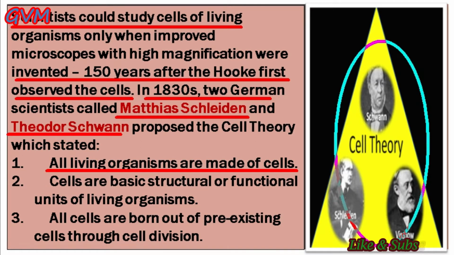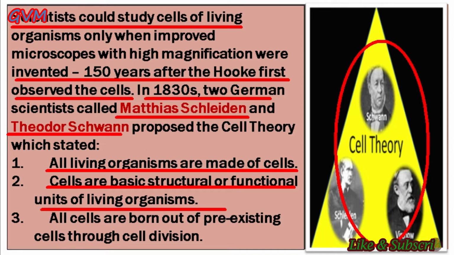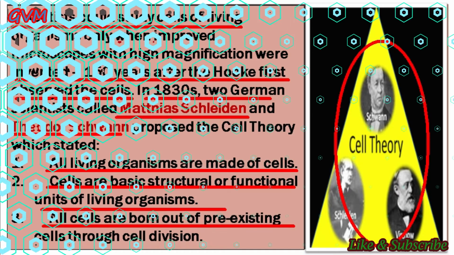Secondly, the cell theory that these scientists gave stated that cells are the basic structural and functional unit of all living organisms. Lastly, this cell theory stated that all cells are born out of pre-existing cells through cell division, which we already discussed in the earlier sections. That is to say, cells have the capability of self-replicating.